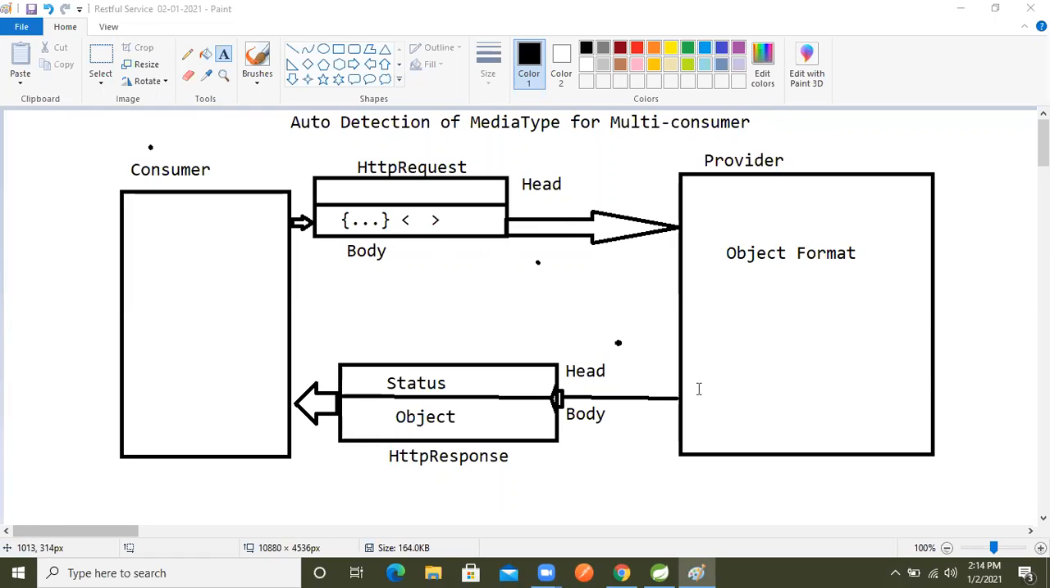Consumer can make the request as XML also, right? So here I'm taking only a single consumer, but the provider must be only one, while consumers can be multiple.